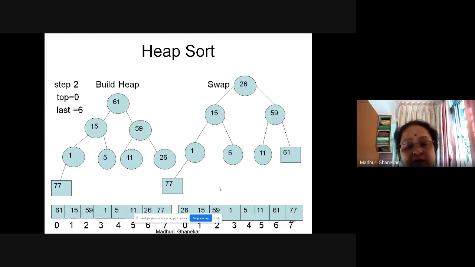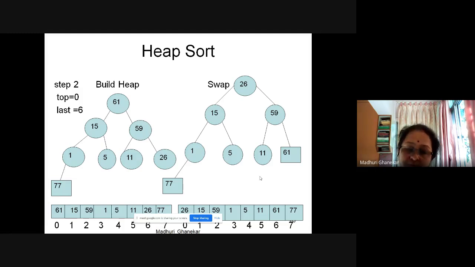And now for the next round, next step, the last element will be 5. This is 0, 1, 2, 3, 4, 5. So in the next round, the last element will be 5. We are not going to disturb those two elements. I think the array representation and those two things are clear. So actually remember, if you want to draw it on paper, how will you draw? You make 3 columns. You fold your page in 3 columns so as to make 3 equal parts of the page.